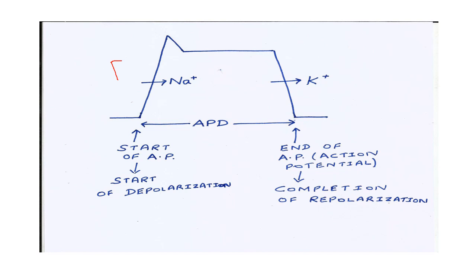Here I am writing depolarization or phase 0. Why is it happening? Due to sodium influx. And here repolarization or phase 3. And this repolarization of phase 3 is due to potassium efflux.